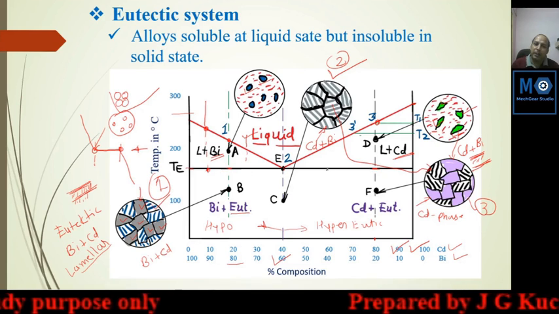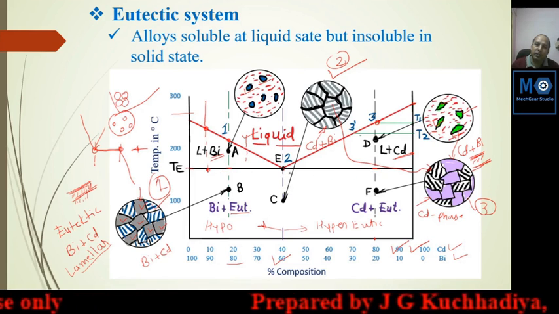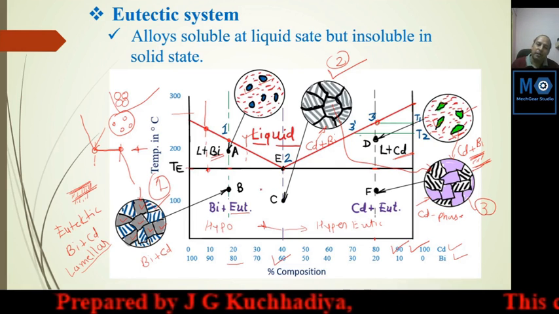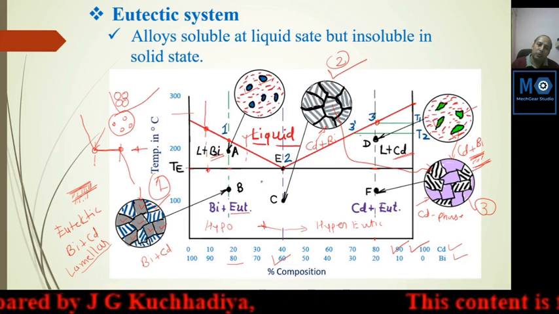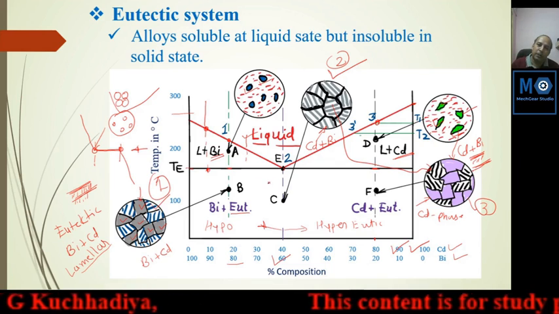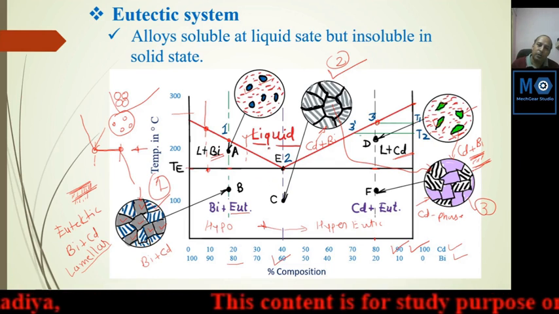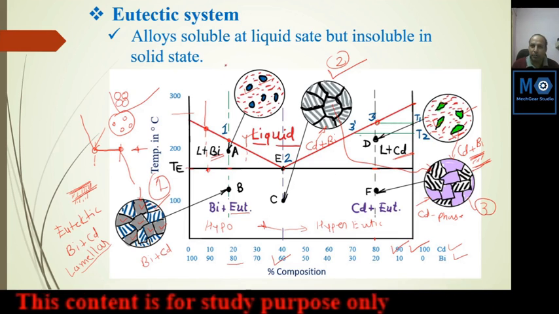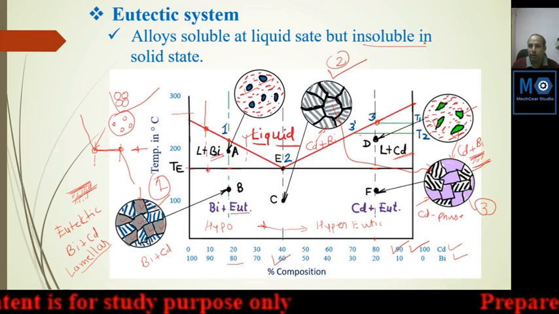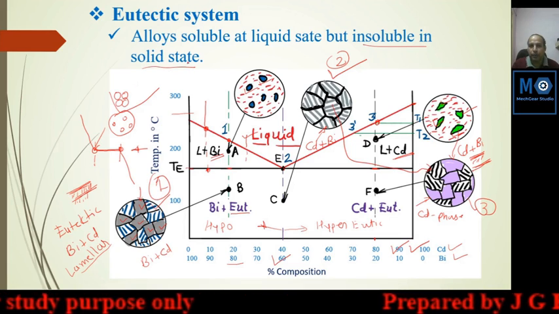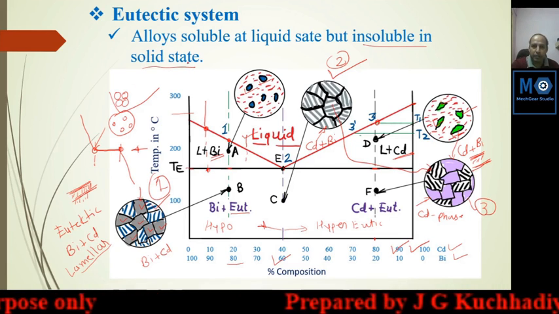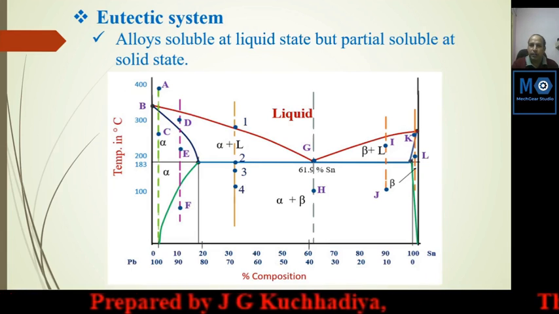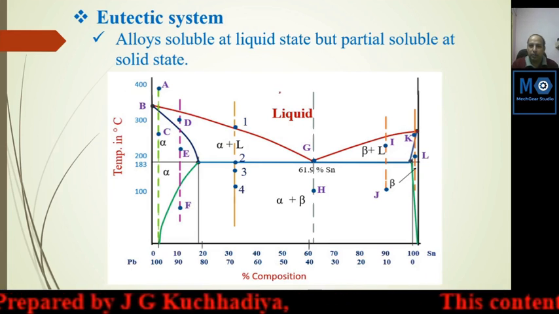And below this line, which is a horizontal constant solidus line, you can say that here the metal is not soluble in the solid state. So this is a part of the solidification curve of insoluble in solid state. The second system is a eutectic system in which the metals are soluble in the liquid state.